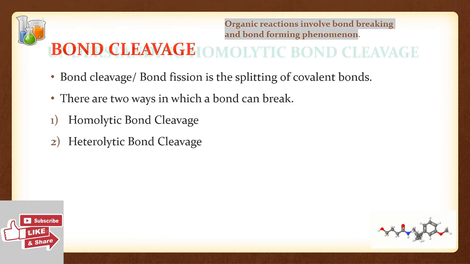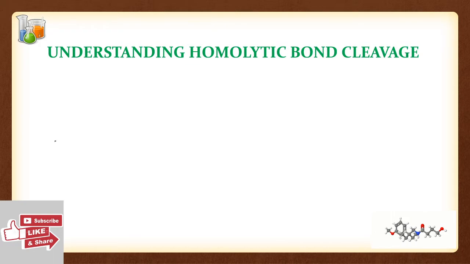Now let us understand homolytic bond cleavage. I am considering an example, molecule AB. There are electrons which are being shared, right? Now if the bond breaks in such a manner that the electrons are equally distributed to the bonding atoms, then it is known as homolytic bond cleavage.